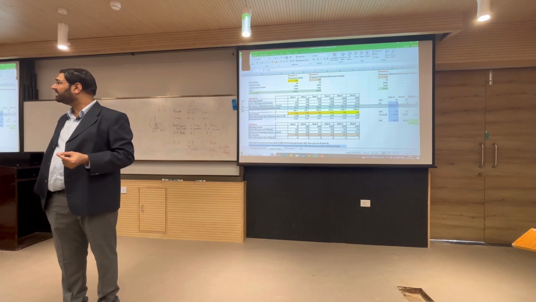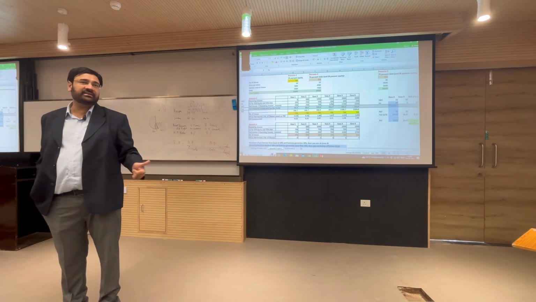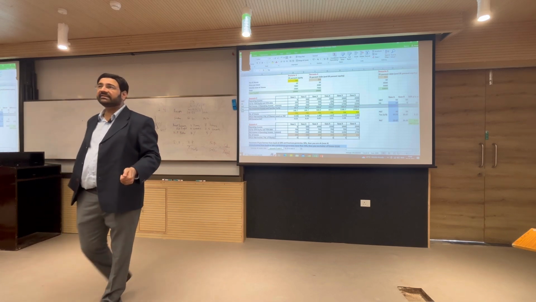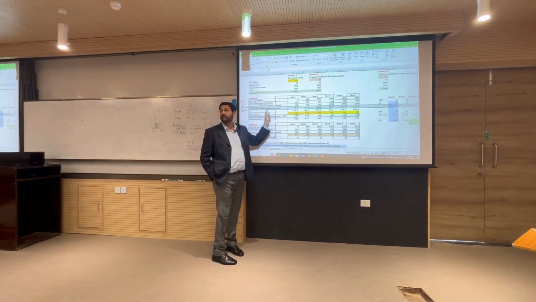So, next year I will get a benefit in taxation because I incurred a loss this year. This is called tax shield for losses.